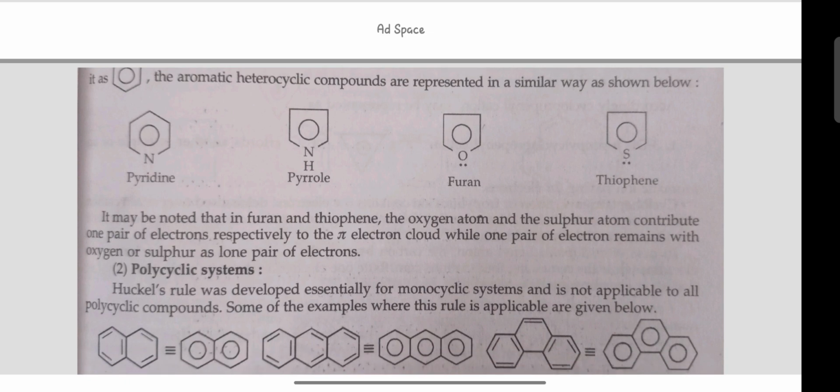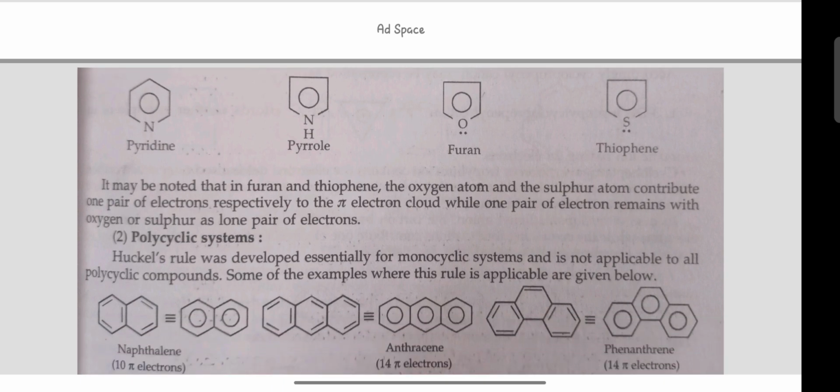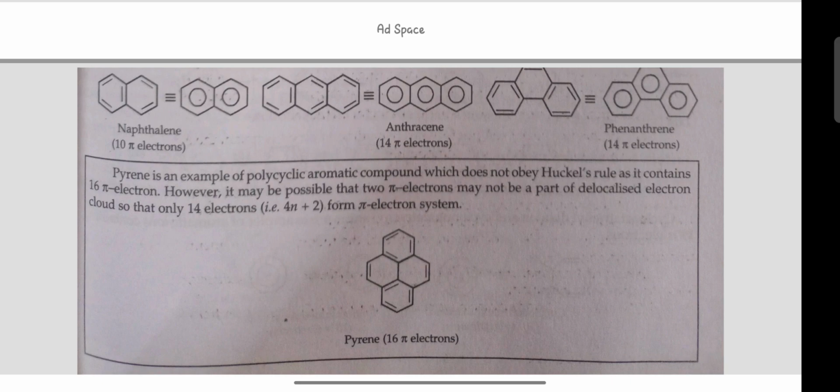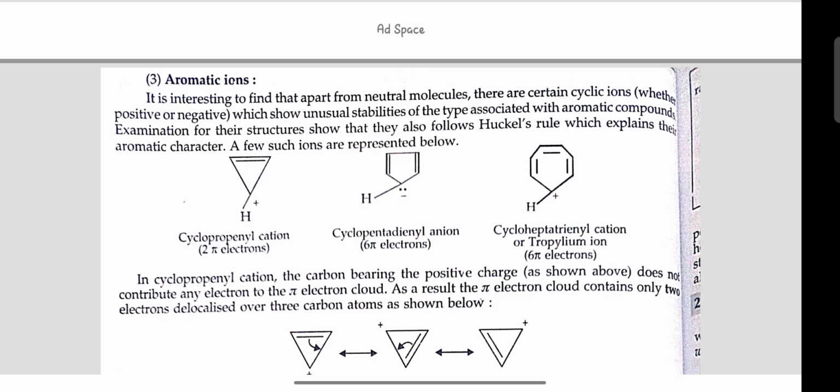Polycyclic systems. Huckel rule was developed essentially for monocyclic systems and is not applicable to all the polycyclic compounds. Some of the examples where this rule is applicable are given below. Aromatic ions. It is interesting to find that apart from neutral molecules, there are certain cyclic ions which show unusual stability of the type associated with aromatic compounds. Examination of their structures shows that they also follow Huckel rule, which explains their aromatic character.